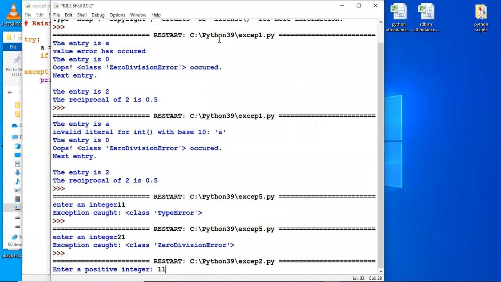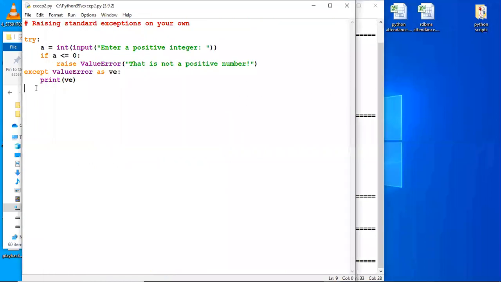Can somebody now tell me what is the output? I've given the positive integer as 11. So this is the program. What will happen? Raise your hands, please. What is the output of this program? Will it go to the except block? Sir, no output, because we haven't written any output. We are just testing that this code should run. If I write something here, will it work? Yes, sir.